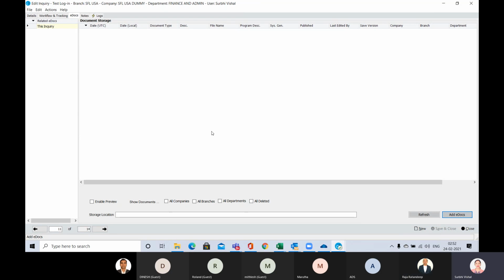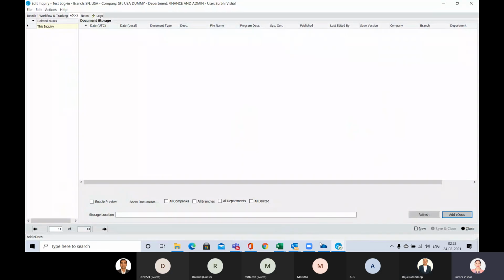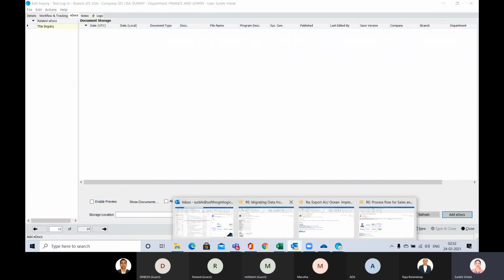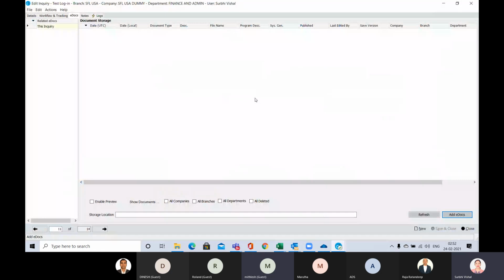Or you can drag and drop the email. I don't know, when I'm dragging and dropping it, it's freezing here. You said it's easy, and I'm seeing you struggling with it.